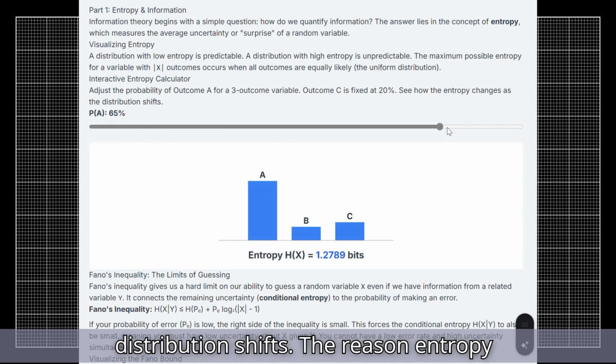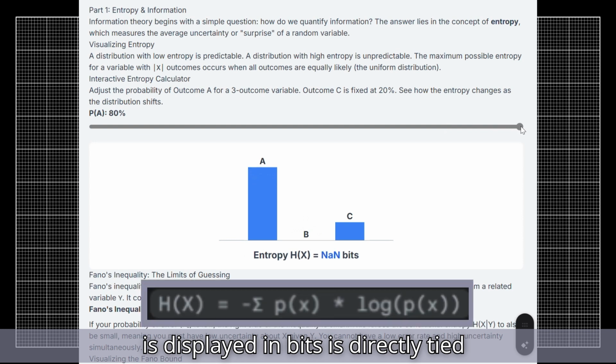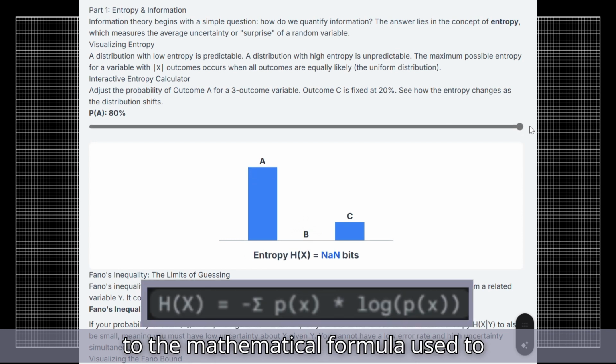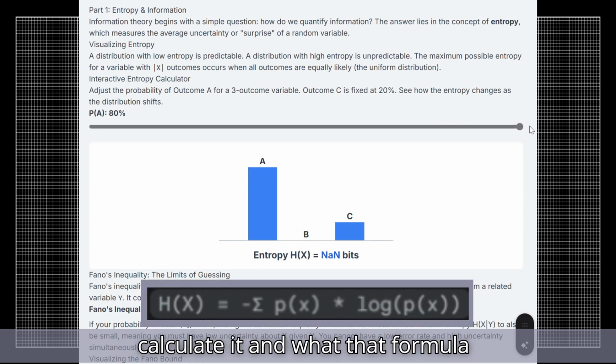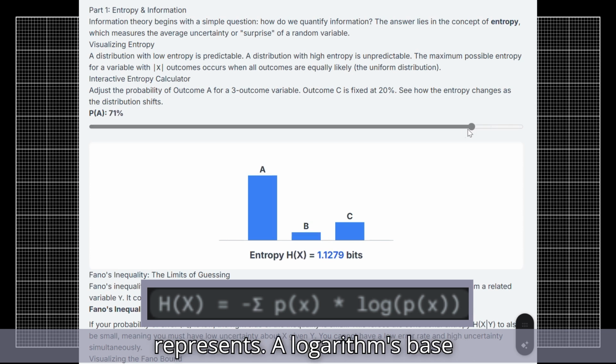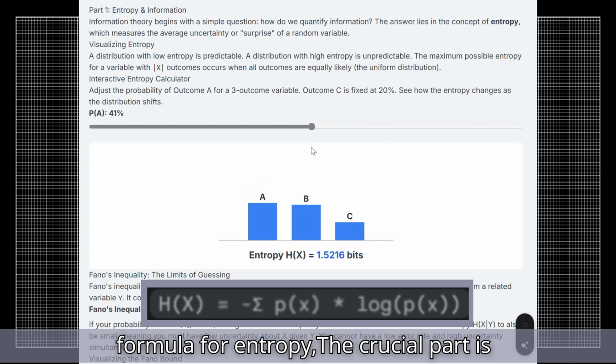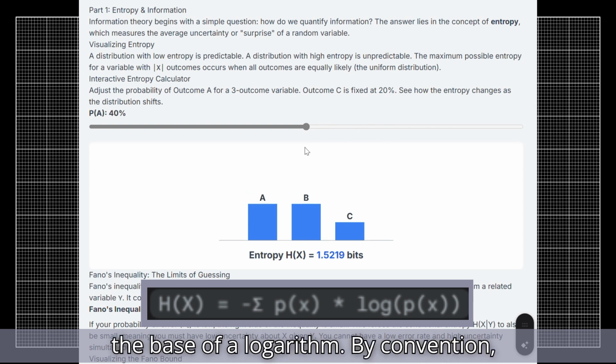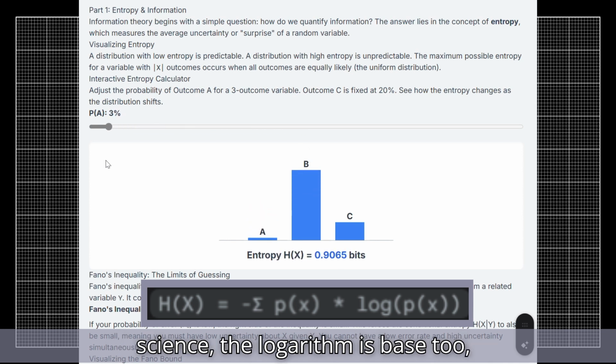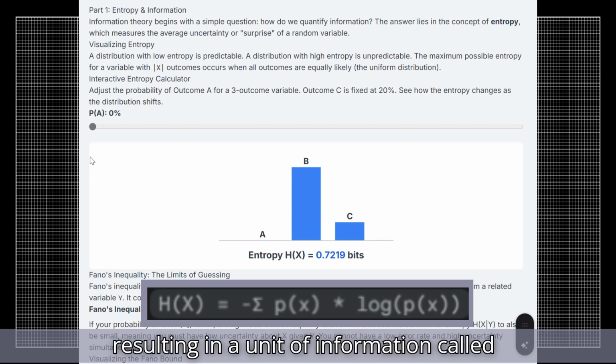The reason entropy is displayed in bits is directly tied to the mathematical formula used to calculate it and what that formula represents. A logarithm's base determines the unit. With the given formula for entropy, the crucial part is the base of the logarithm. By convention in information theory and computer science, the logarithm is base 2, resulting in a unit of information called a bit.